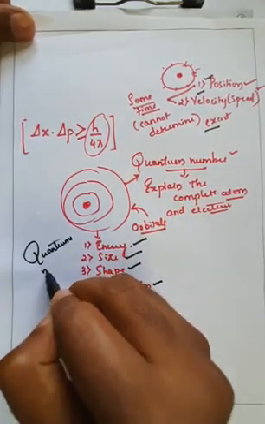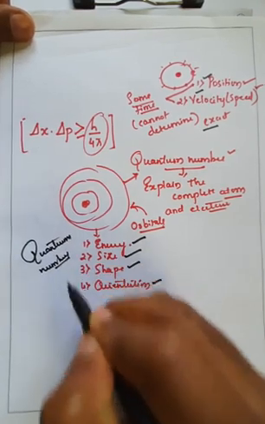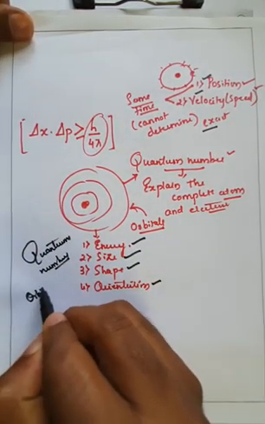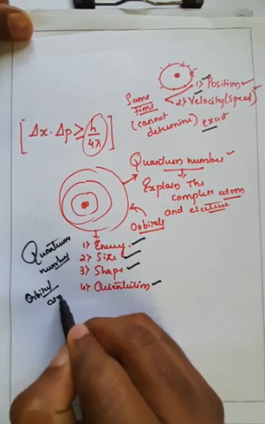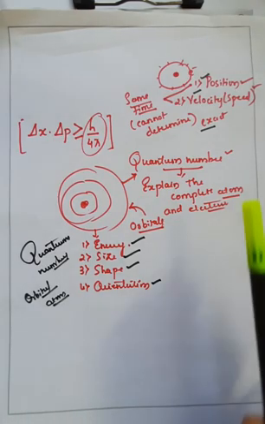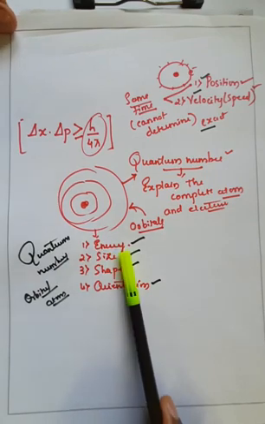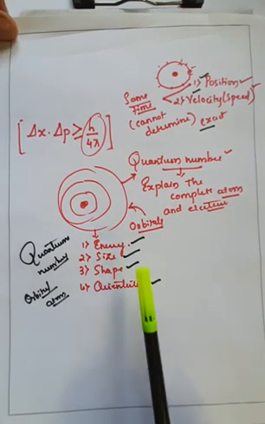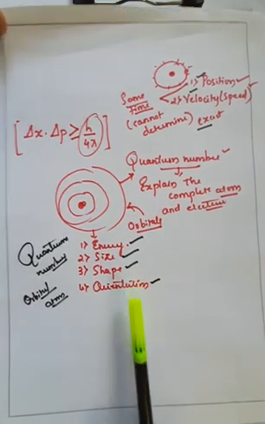So quantum numbers are very important for the explanation of the overall orbital system. In case of any atom, to explain the overall system of that atom, we require quantum numbers. Therefore, quantum numbers are the most important thing in the determination of the energy of the orbital, size of the orbital, shape of the orbital, along with the orientation of the orbital.